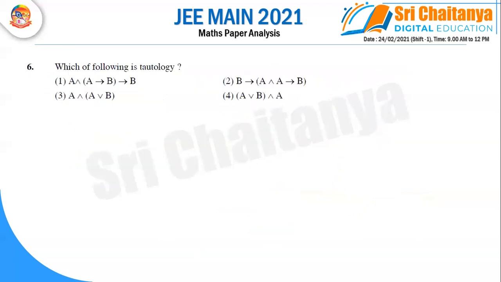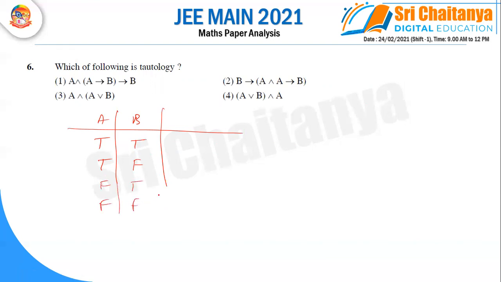Right, going to next one. Which of the following is a tautology? If the final answer is that we are getting all true, then it is nothing but a tautology. So taking A and B, you know that they are given two statements. Once they are given two statements, you have true true, true false, maybe false true, and also false false. Like this we are taking the statements.